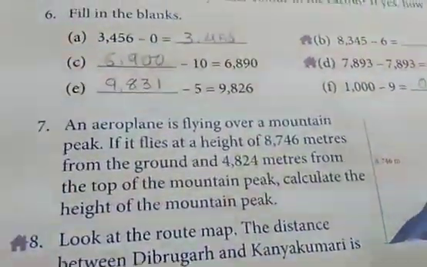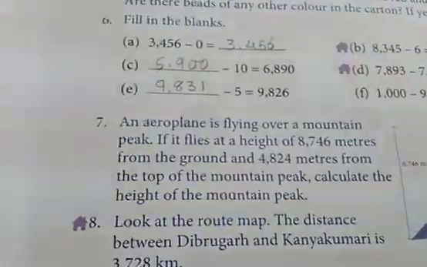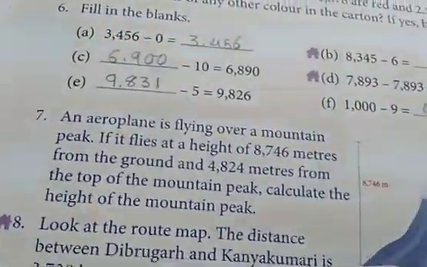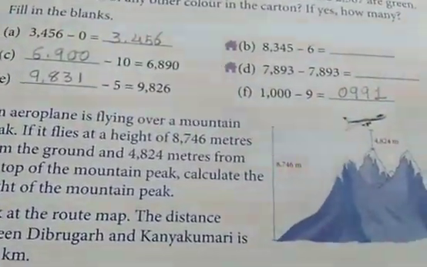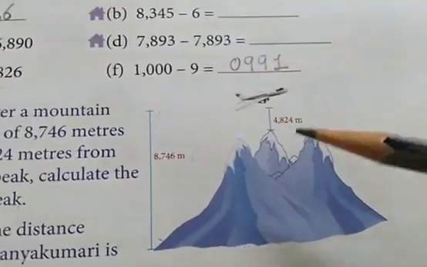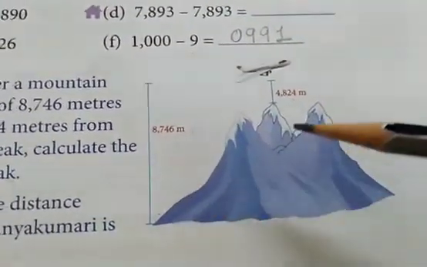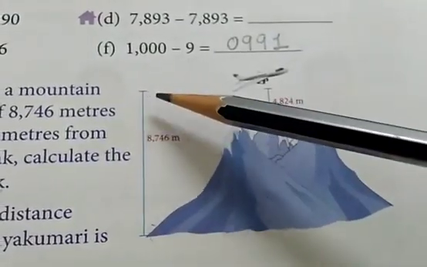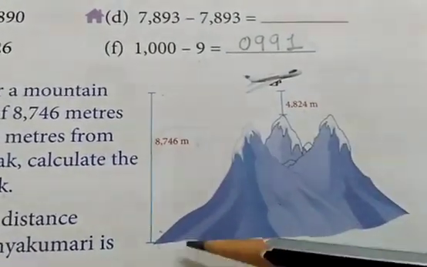Dear students, read the question carefully, listen to the question carefully, and think about the answer, what is to be done and how we will find the answer. Here I am showing you the picture. This line is showing the height of an aeroplane from the ground.